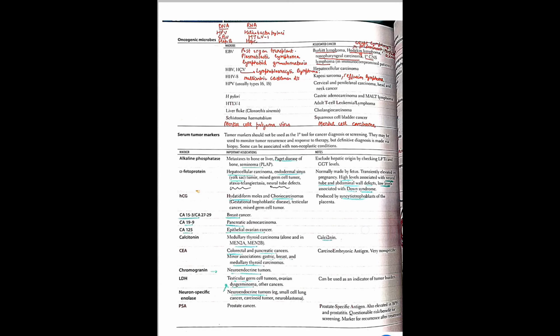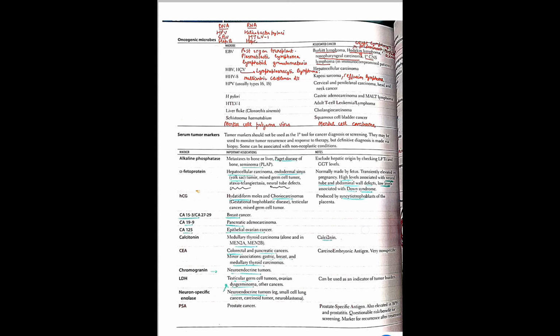Then HPV 16 and 18. These are linked with the orogenital region, so oropharyngeal carcinoma will be linked. Nasopharyngeal is with EBV. Oropharyngeal is with HPV. Then we have cervical, penile and anal carcinomas and head and neck carcinomas. In the head and neck, oropharyngeal likely. Then H. pylori. H. pylori is linked with gastric adenocarcinoma. H. pylori is a risk factor for adenocarcinoma and MALT lymphoma. Then we have HTLV. HTLV is linked with adult T cell leukemia or lymphoma.